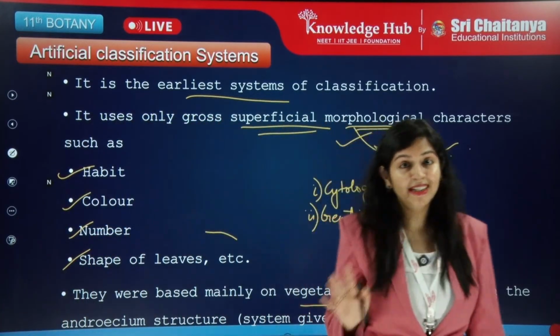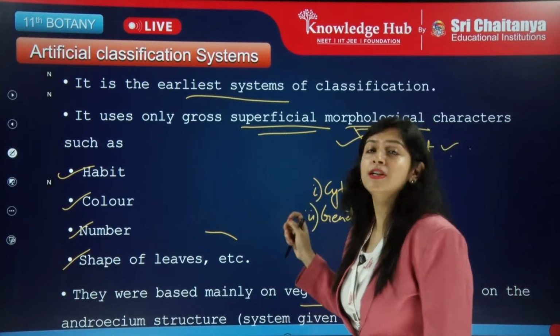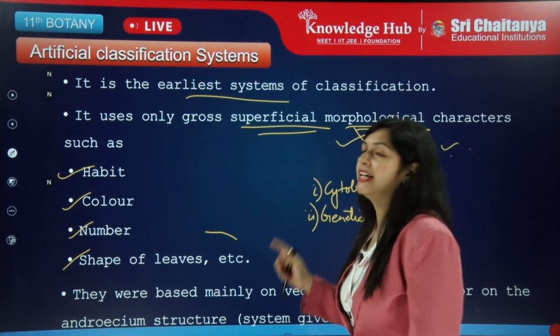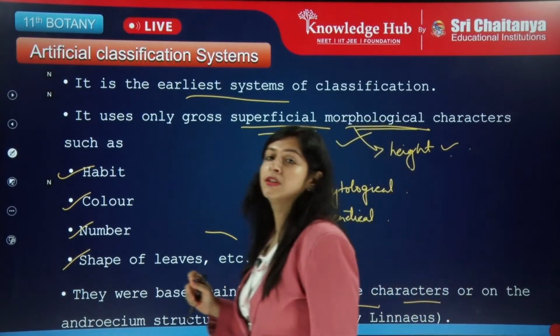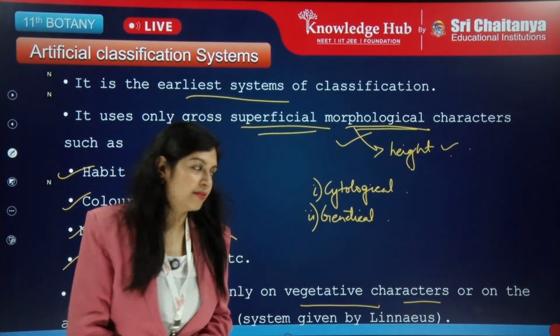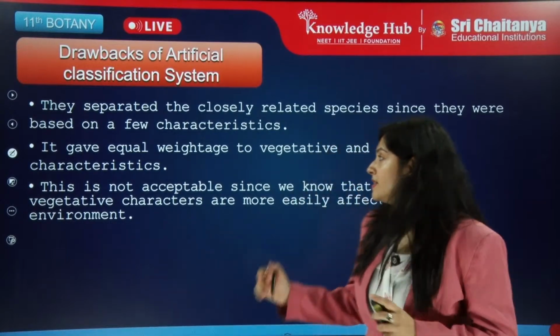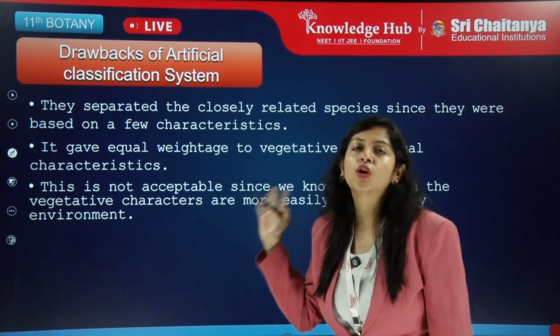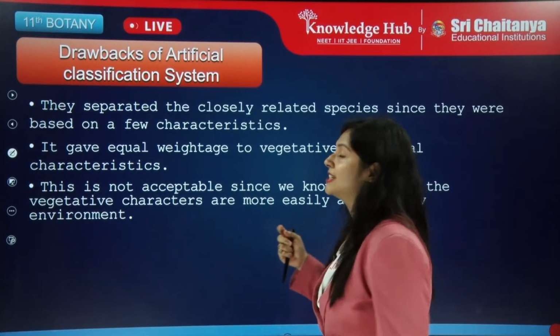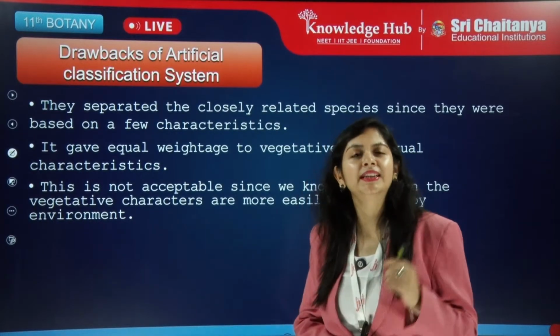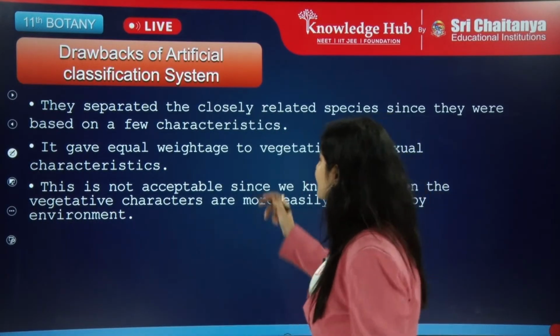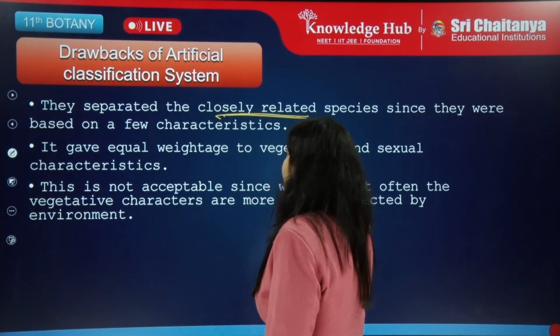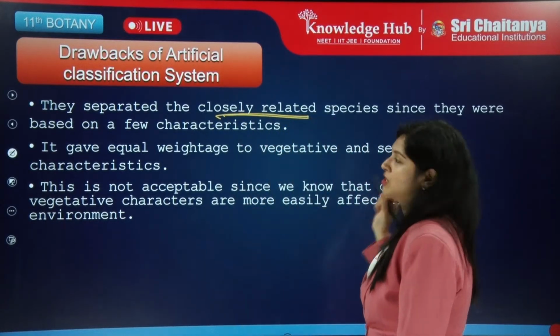Hence we cannot totally deny the benefits of this, right? Because it gave the very first system of classification. Okay, so now let's see what are the drawbacks, as I already told, but let's look into more details at what the actual drawbacks are. They have separated closely related species.